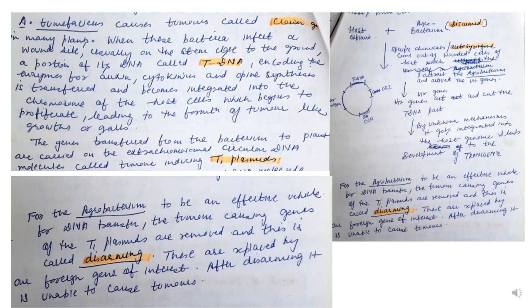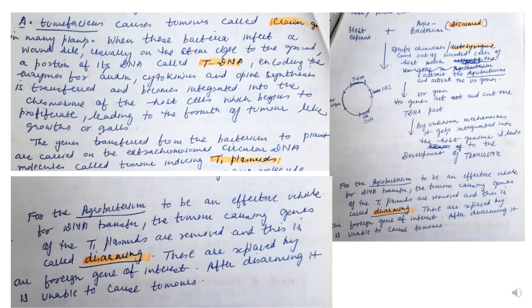In the right hand figure, you can see there is a host plant and there is Agrobacterium, which is disarmed. When the host plant is wounded, it releases a specific chemical, acetosyringone, which comes out of the wounded cells of the host plant.